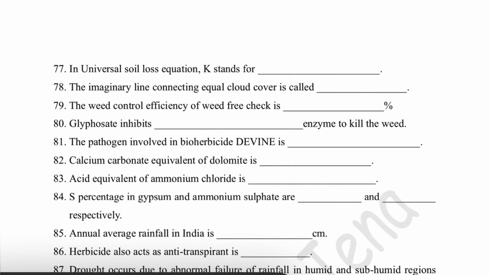In the universal soil loss equation, K stands for... The universal soil loss equation was proposed by Wischmeier and Smith, and the equation is A = RKLSCP. So here K stands for soil erodibility. Soil erodibility of the soil. That means to what extent the soil can be eroded. That is soil erodibility.